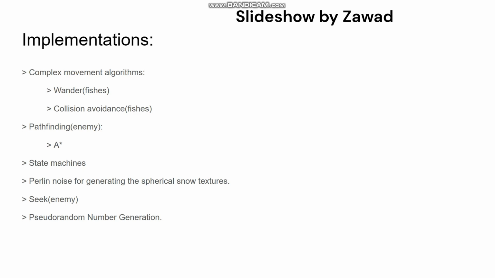For decision making, we have used the state machines, and for procedural content generation, we have tried implementing Perlin noise, which adds spherical snow-like textures to the scene. And for simple movement algorithms, we have tried to implement seek on the enemy. The fishes and the water tiles are being generated by pseudo-random number generation.